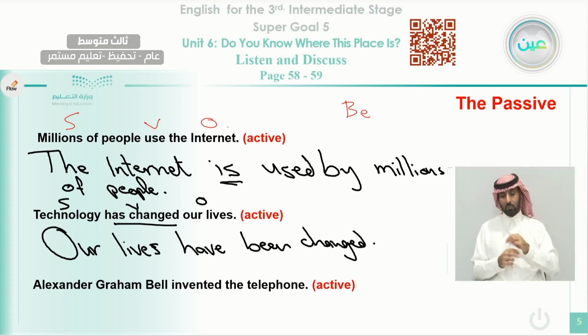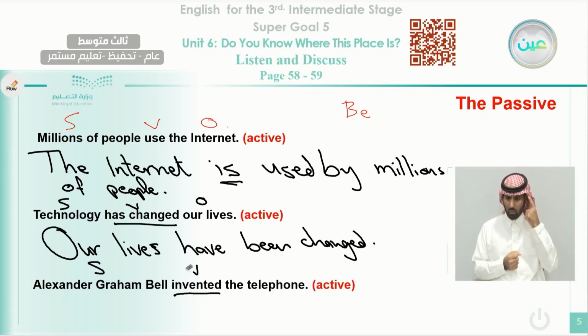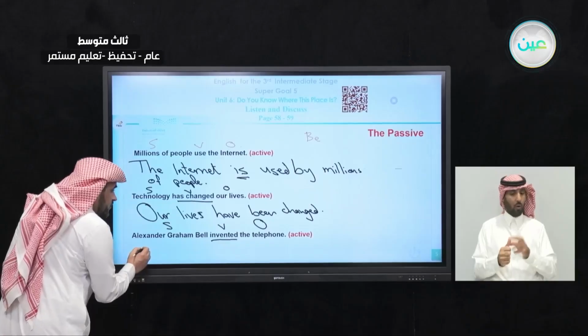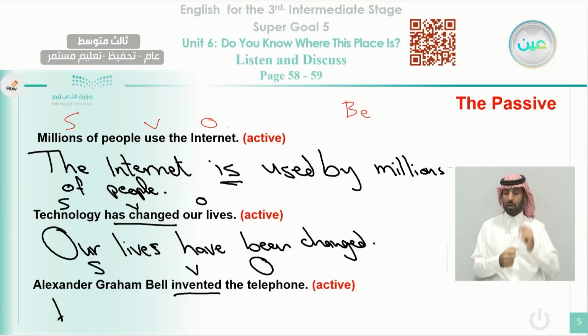Next, Alexander Graham Bell. This is the name of a person, so we consider him as a subject. Invented, this is the verb. What did he do? He invented. That means he started a new thing. What did he invent? He invented the telephone. So the telephone here is the object. So we start with the object. As we said before, we can say the telephone.